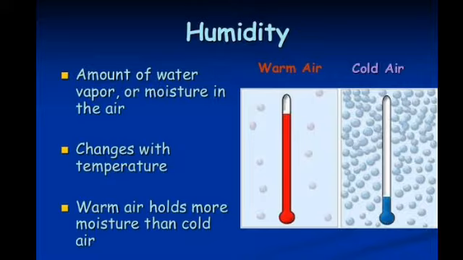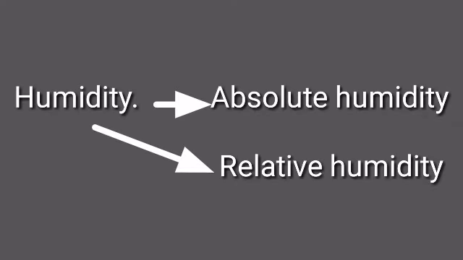At a certain temperature, the moisture holding capacity of air becomes equal to the proportion of moisture present in it. This condition of the air is called saturation of the air. Children, saturation of the air means at certain state no more moisture can be absorbed by the air. Hence, air becomes saturated. Children, humidity is of two types: absolute humidity and relative humidity.